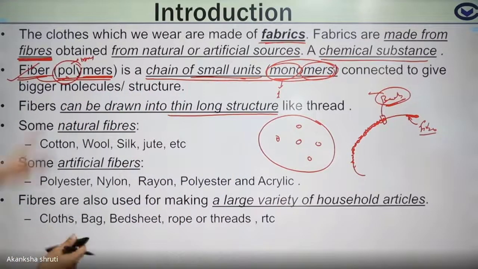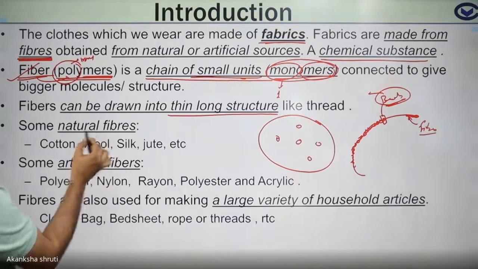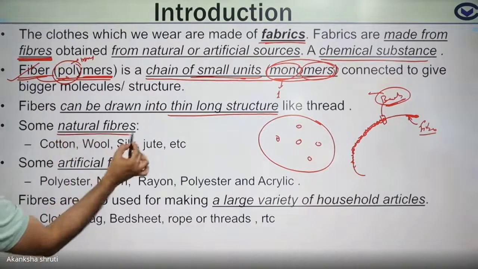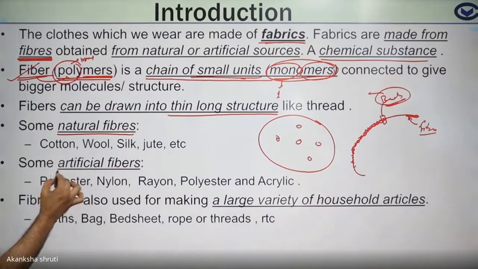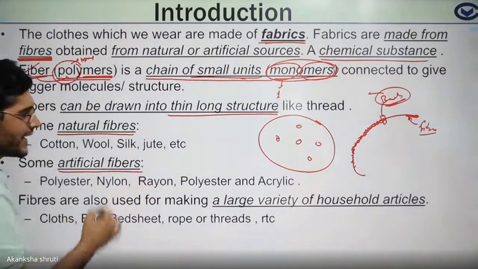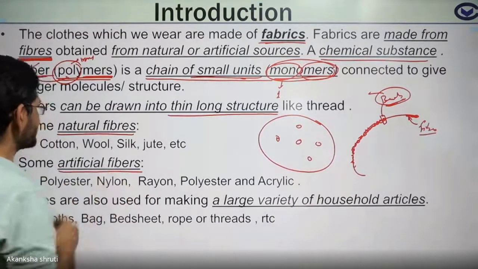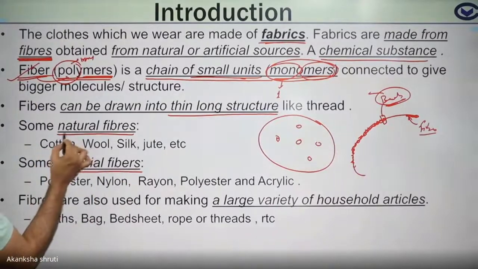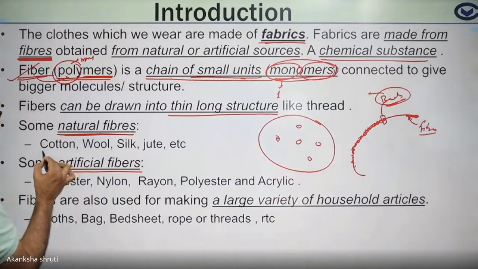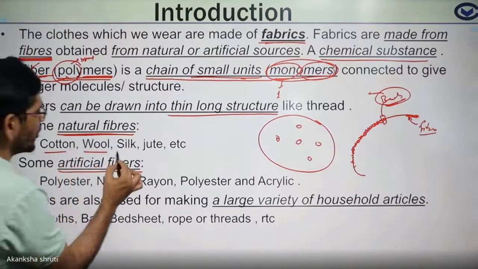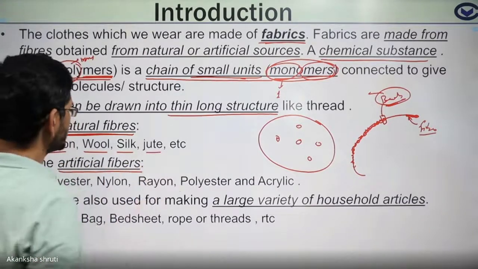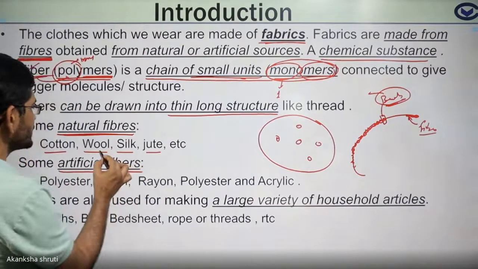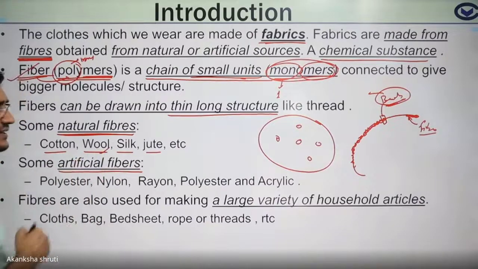Now these fibers may occur naturally, called natural fiber, or may be prepared artificially in our laboratory, called artificial fiber. Naturally occurring fibers are cotton, wool, silk, jute. Student, this wool is obtained from the sheep.